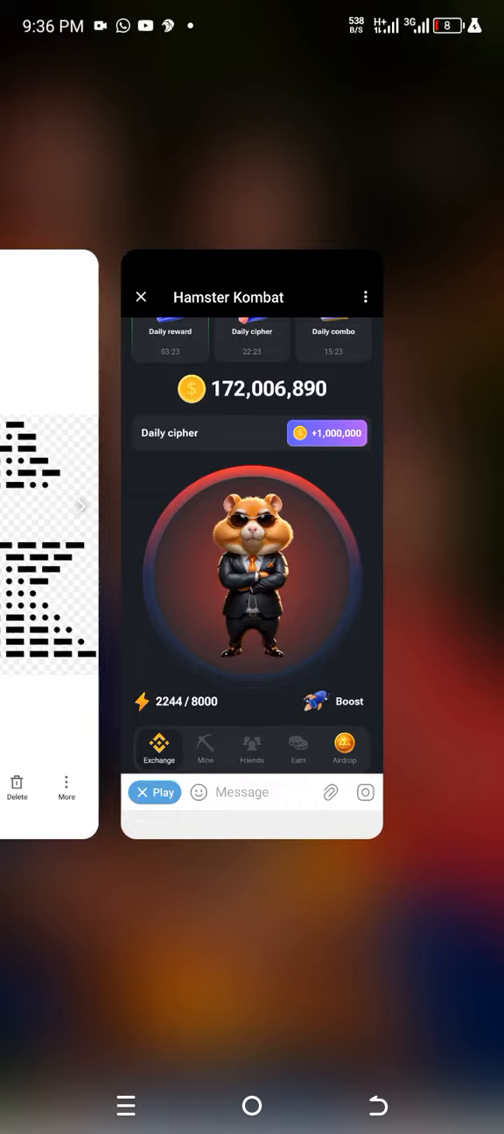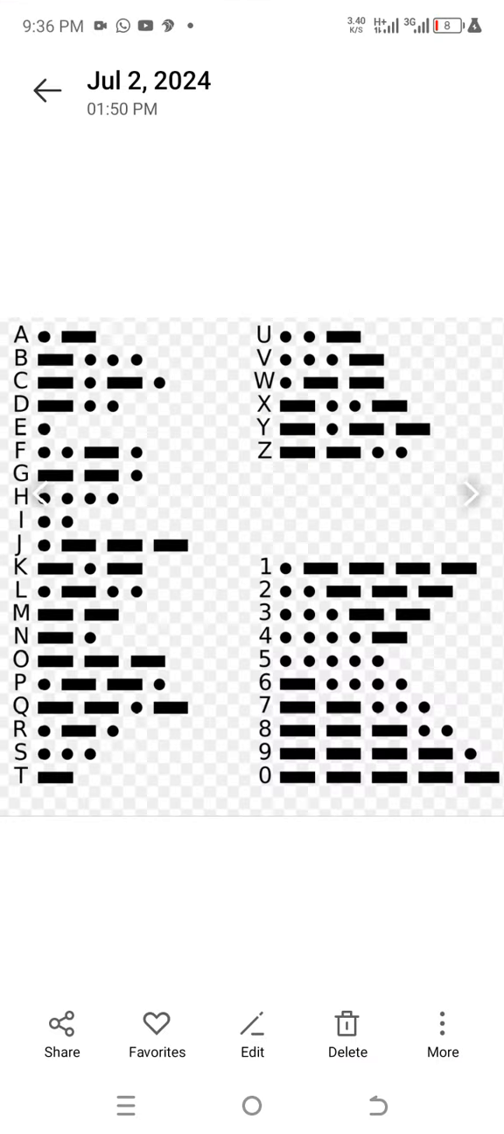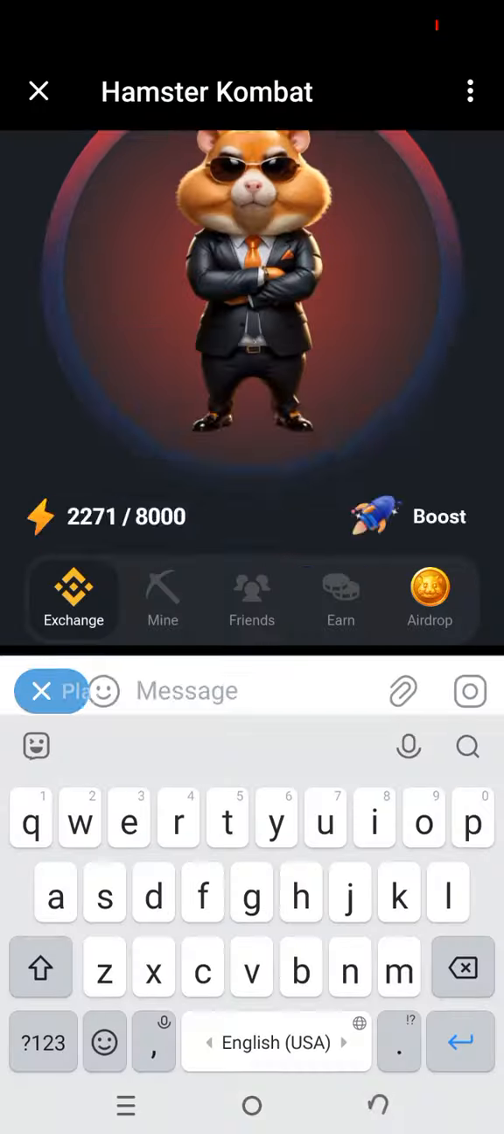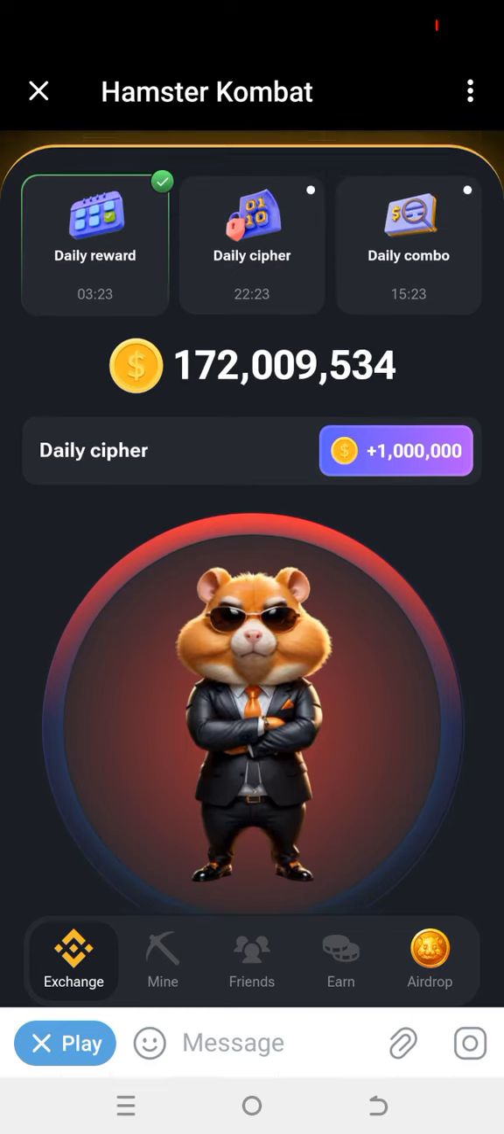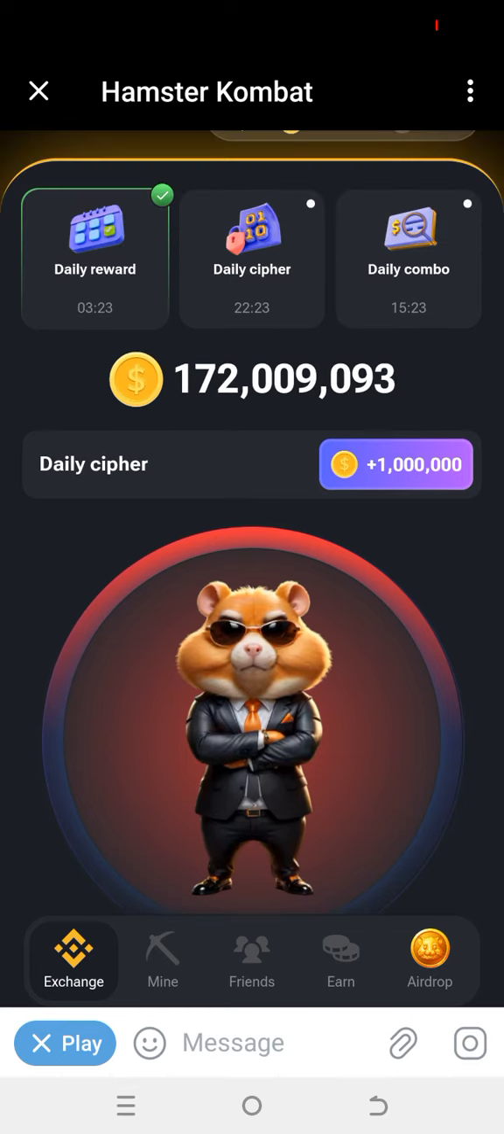As you can see in the International Morse Code, the letters and numbers are represented in dots and dashes. For beginners, a dot is one tap and a dash is a hold. The daily cipher Morse code for today is BURN.